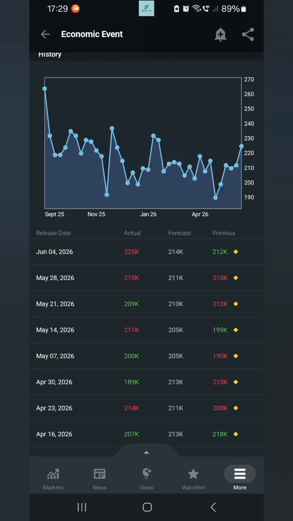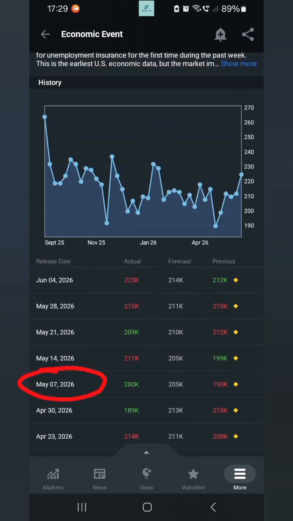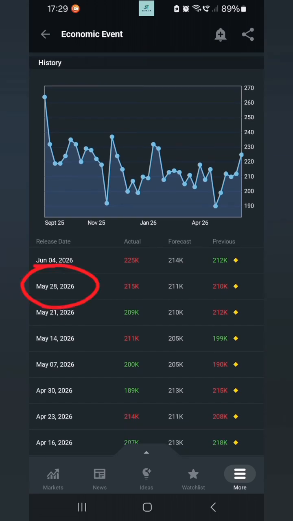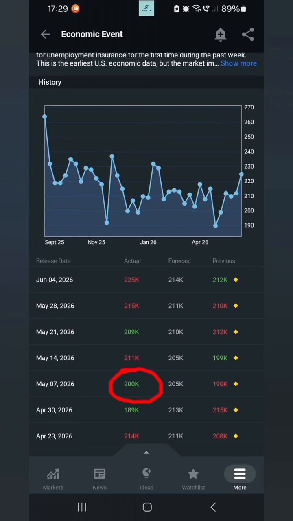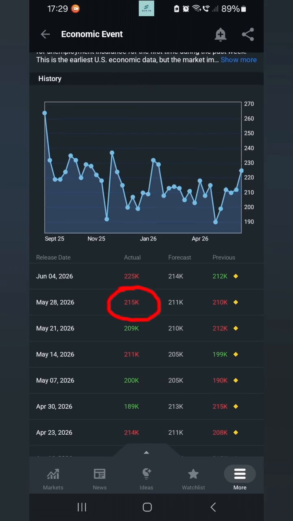We can see from the first report on the 7th of May to the last report on the 28th of May. Have people been gaining jobs or losing jobs? We can see that people have been losing jobs, firstly because the month started on 200,000 jobless claims and it ended on 215,000 jobless claims. So 15,000 people lost their jobs through the month of May.